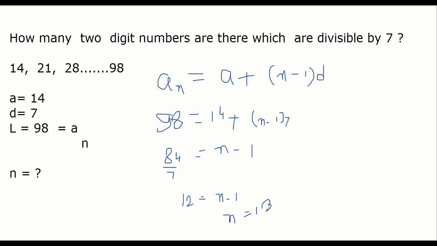Sir, I have a doubt. Yes, please ask. Sir, the first equation, a by n? Is that small n for total numbers? It is not a by n, it is a subscript n, the nth term. Subscript 10, sir? Yes, subscript 10. Here we had used 98. What is the nth term? If it had 5 terms, the last term would be the nth term. If it has n terms, then the last term is the nth term, right?